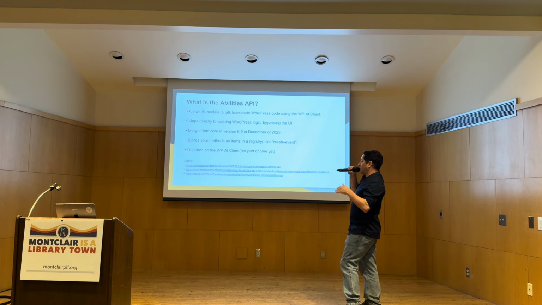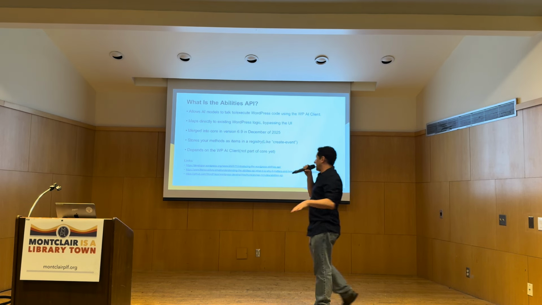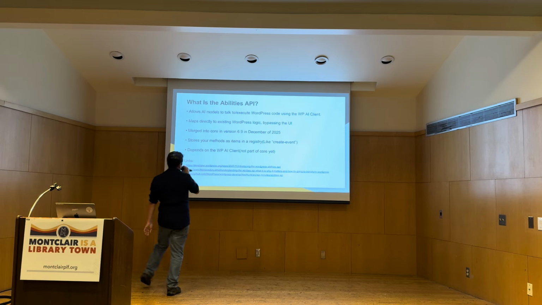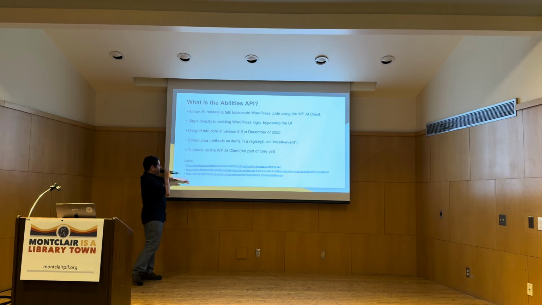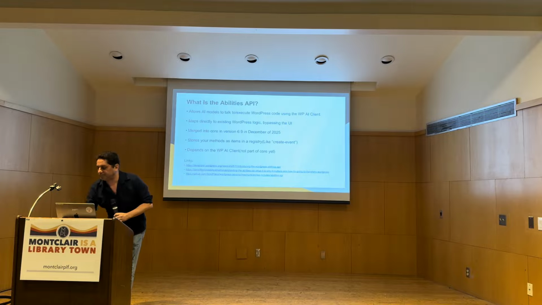So like create event will be like an item in a registry, and it is dependent on the WP AI client, which is not part of core yet, and we'll go more into that later. And I put in a couple of links here about diving deeper into the Abilities API, which are helpful if you want to learn more about it.